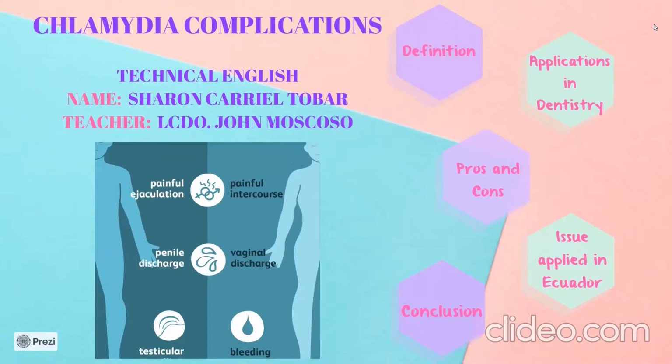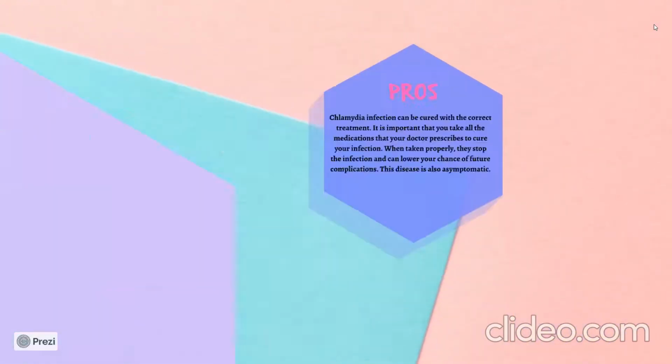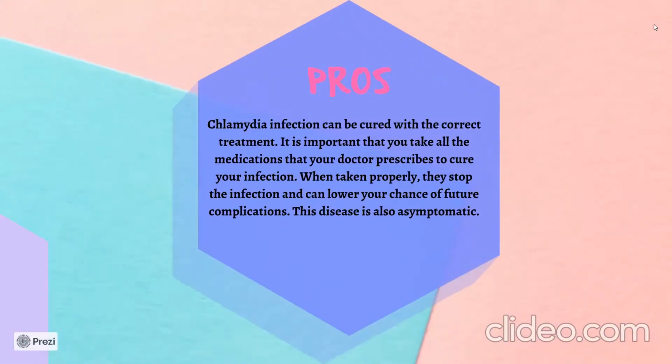Pros and cons. Pros. Chlamydia infection can be cured with the correct treatment. It is important that you take all the medication that your doctor prescribes to cure your infection. When taken properly, they stop the infection and can lower your chance of future complications. This disease is also asymptomatic.